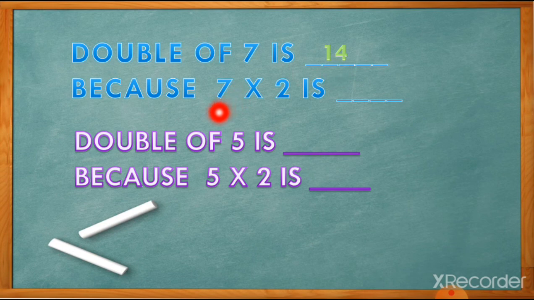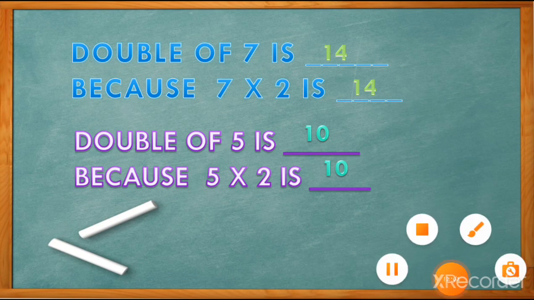Because we are adding the number 7 2 times, and you can call it 7 2s are 14. This is very easy, students. Double of 7 is 14, because 7 2s are 14. Now here double of 5 is 10, because 5 2s are, it means we are adding the number 5 2 times. 5 2s are also 10.